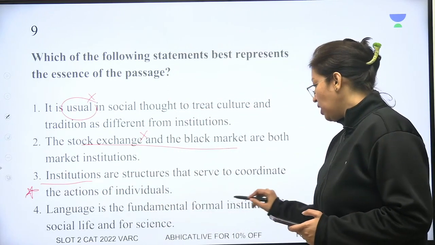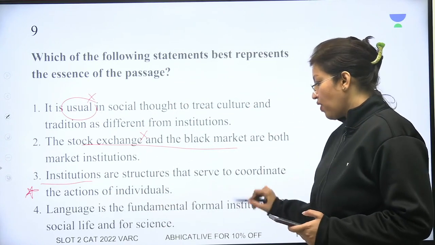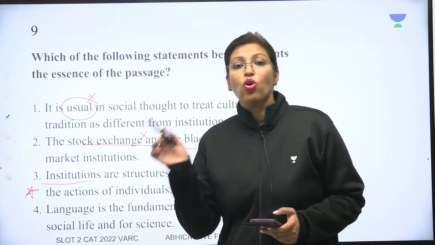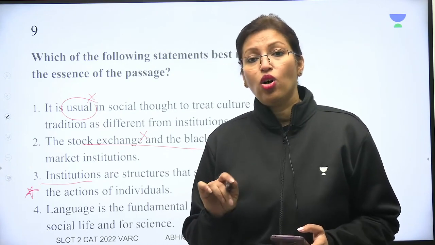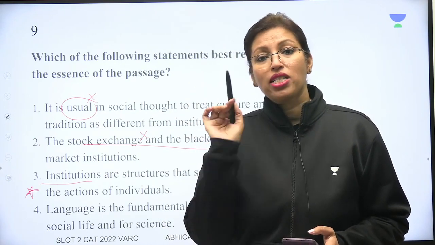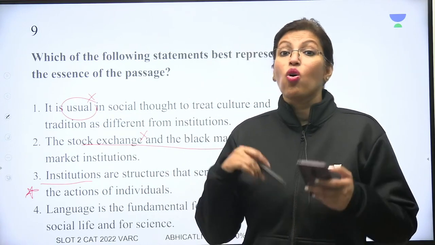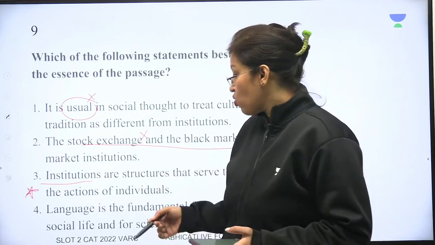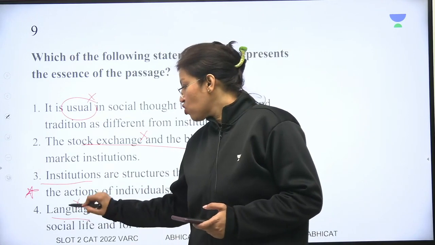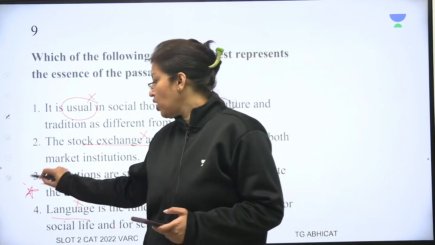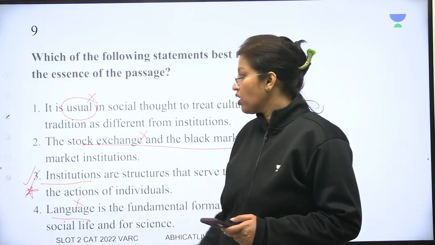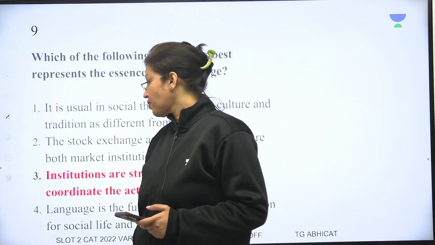Language is the fundamental formal institution for social life and for science. Again, were we only talking of language? Well, we did not talk of language in the rest of the passage. Only in the last paragraph we brought out language and said, yes, it is also a type of institution. So again, 4 is incorrect. So the best answer then will be 3. So that should be your correct essence of the passage.